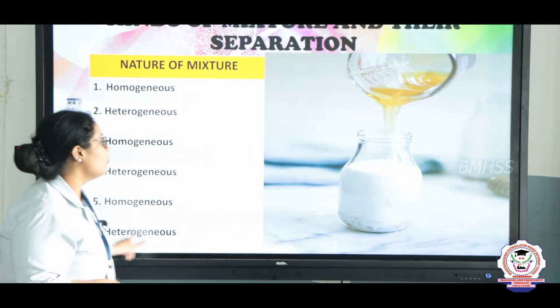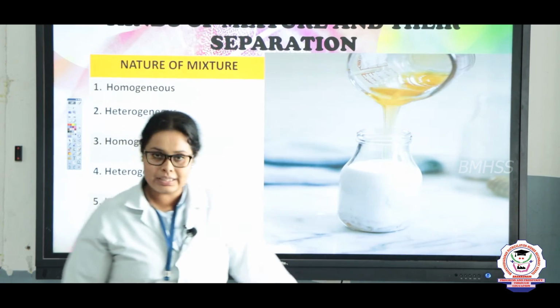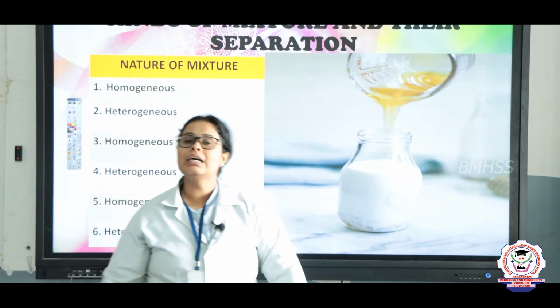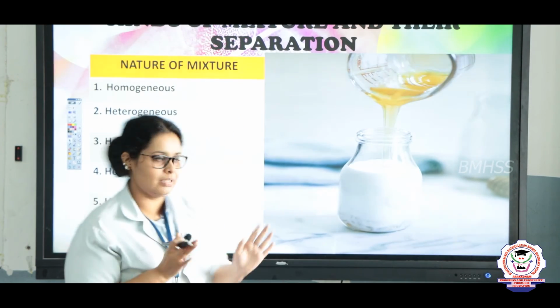Now let's see a homogeneous liquid. One yellowish part is honey, and below you can see milk. Honey can easily mix, right? So that is why it is a homogeneous mixture.